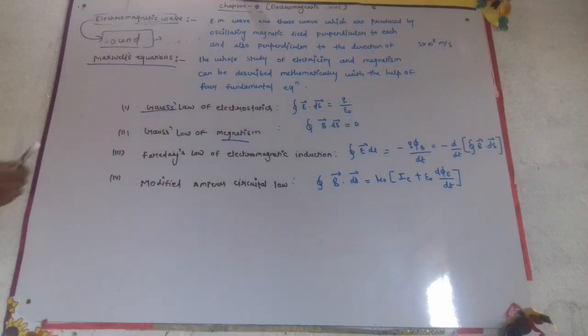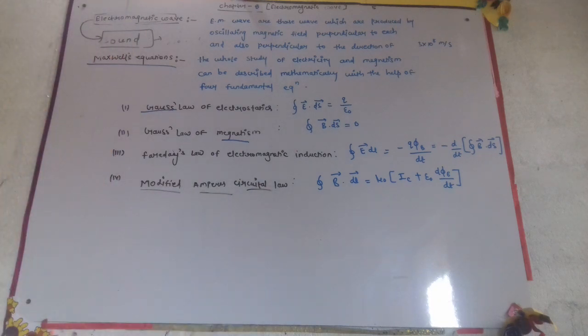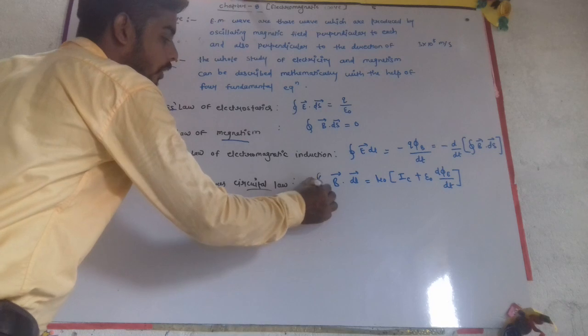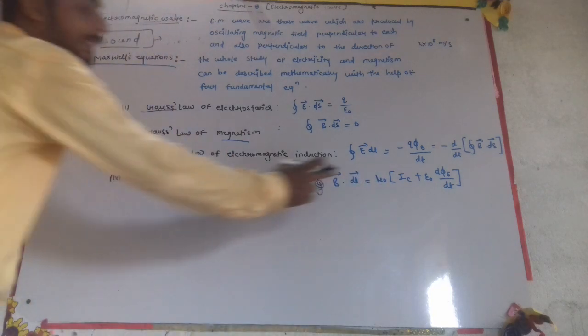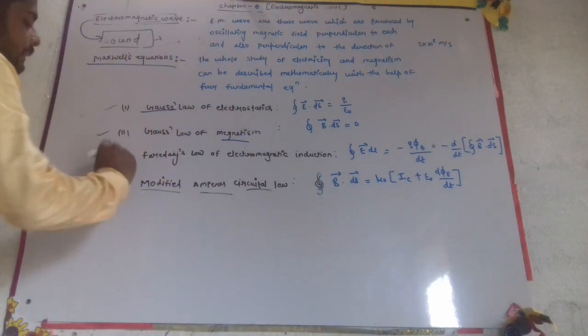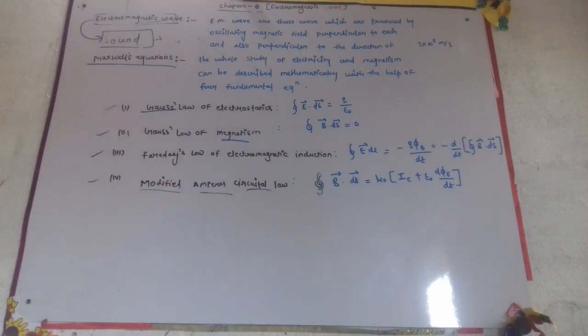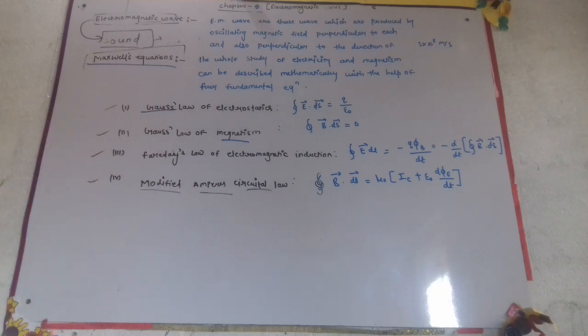The last equation is the modified Ampere's circuital law, which is the closed integral of B·dl equals mu 0 I C plus mu 0 epsilon naught d phi E upon dt. These four equations are very important because the whole study of electricity and magnetism can be described by them. These are very important equations. We will solve numericals related to these also. Thank you.